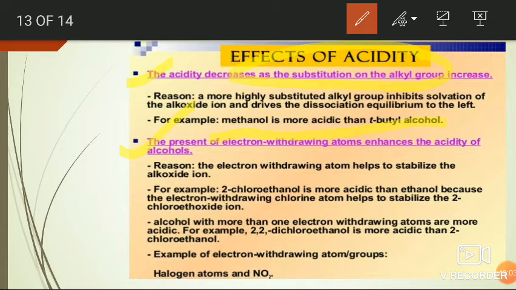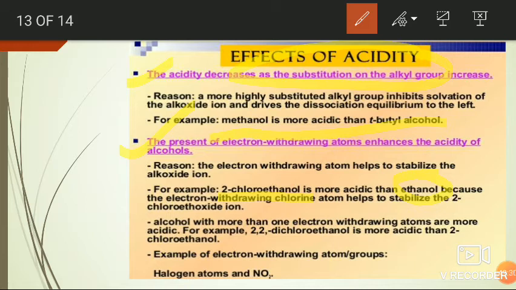For example, 2-chloroethanol is more acidic than ethanol due to the presence of the electron withdrawing chlorine atom. Further, if the number of electron withdrawing groups increases, the acidity also increases.